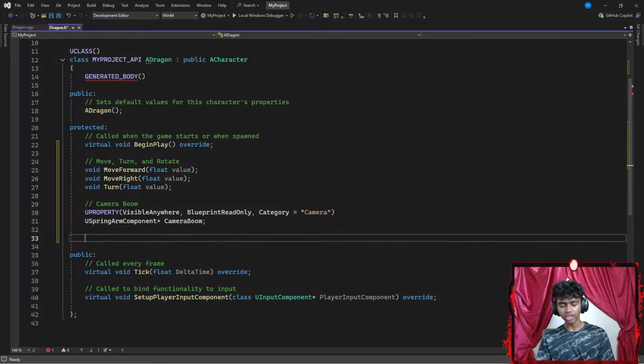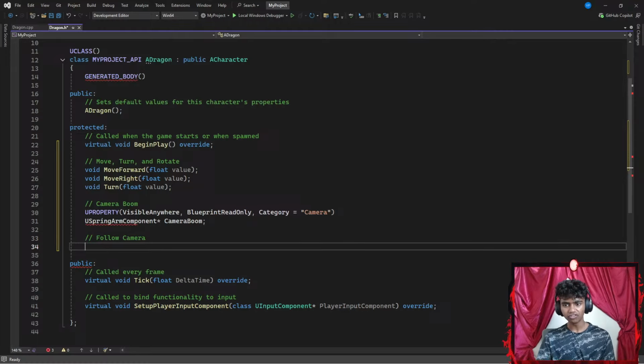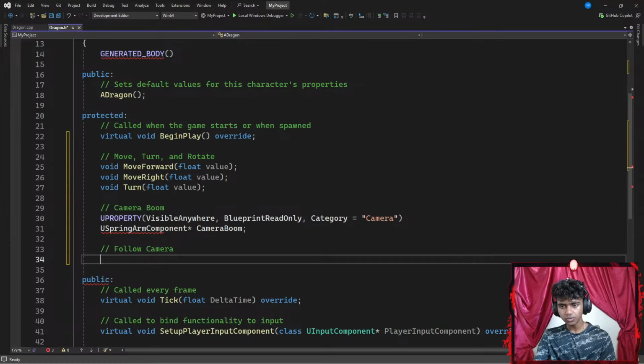Now, once I'm done with this, I want to create my actual camera. So I'm going to add a comment, follow camera. USpringArmComponent, component. I think my component spelling is correct. I feel Unreal literally does that sometimes, it just randomly gives me a red underline.